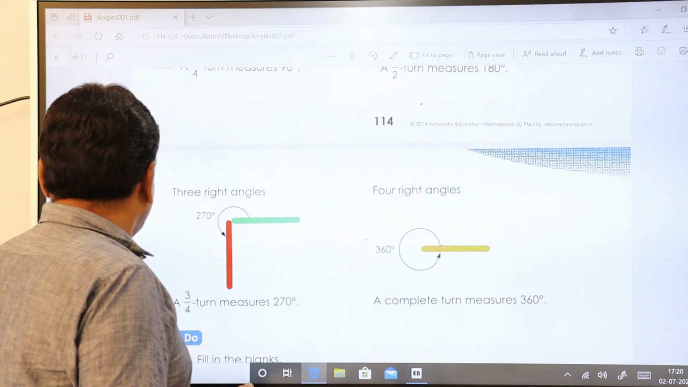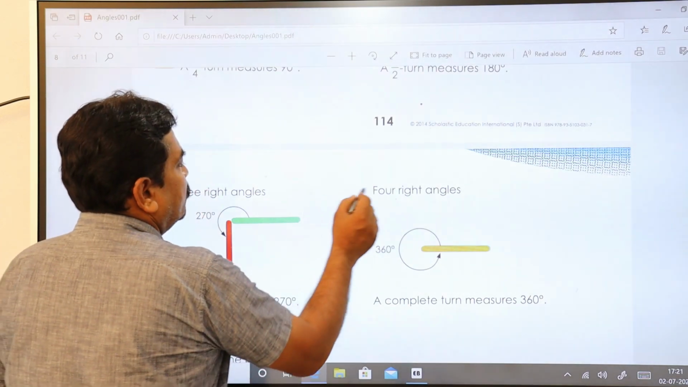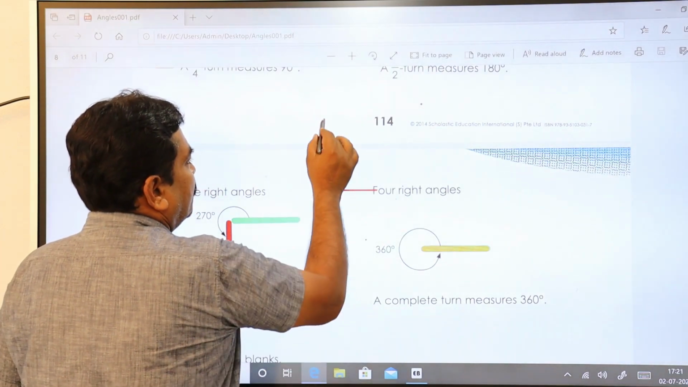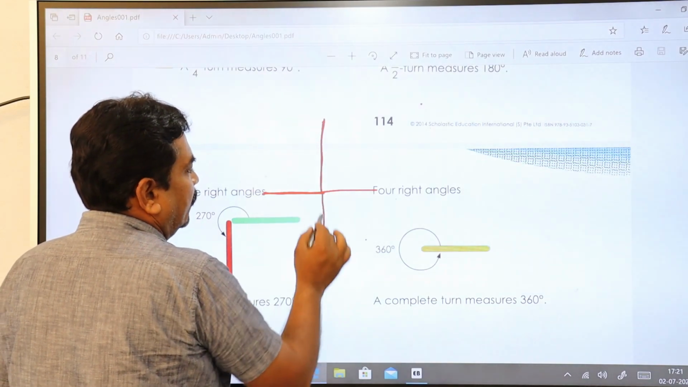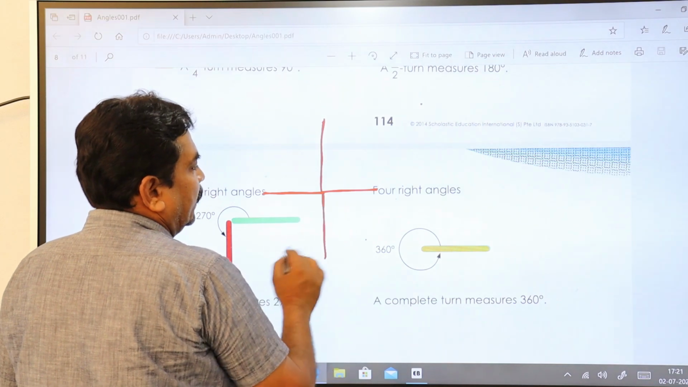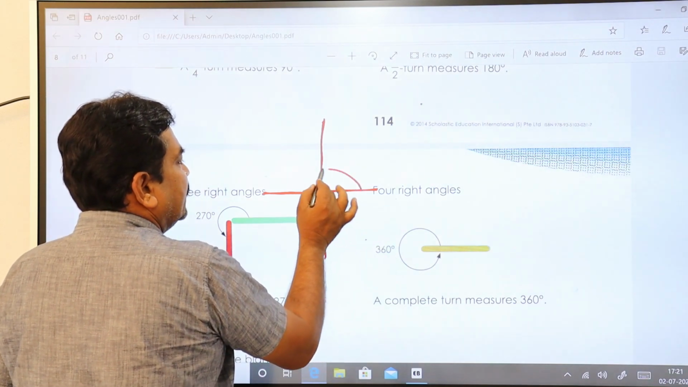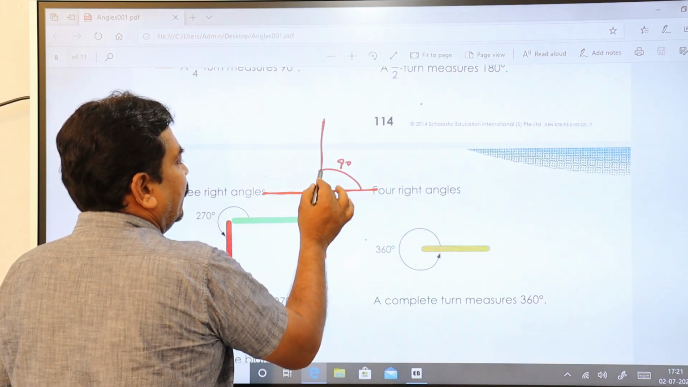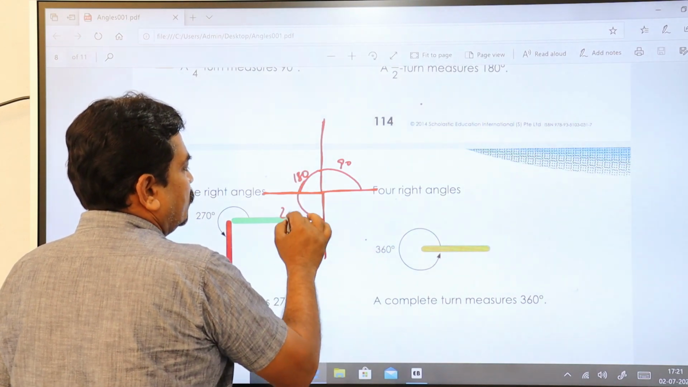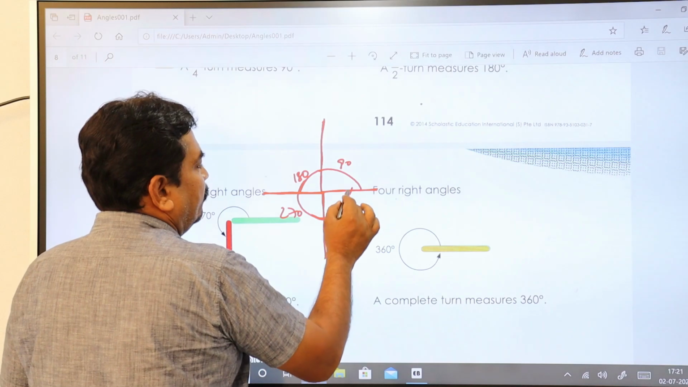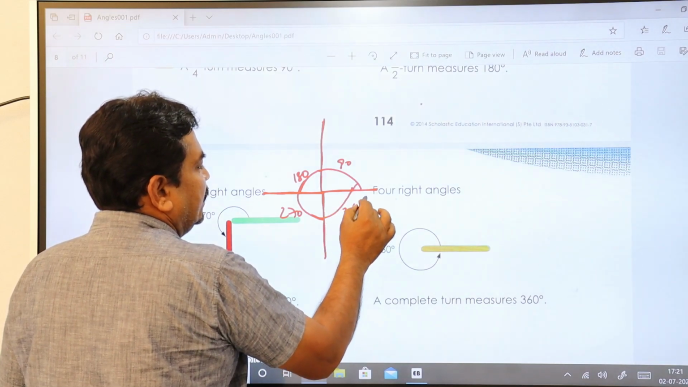As I told you earlier, this is your first right angle, this is your second right angle, this is your third right angle, and this is your fourth right angle. So when angle is here, you call it as 90 degrees. When angle is here, it is 180 degrees. When angle is here, it is 270 degrees. When the angle comes back to this one, it becomes 360 degrees.